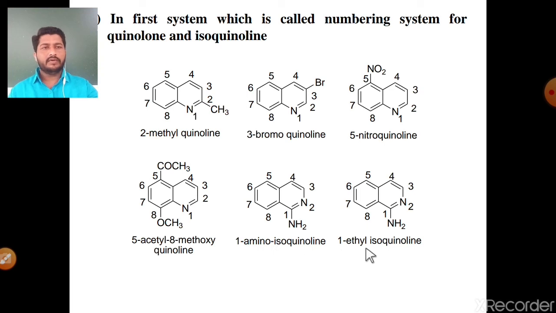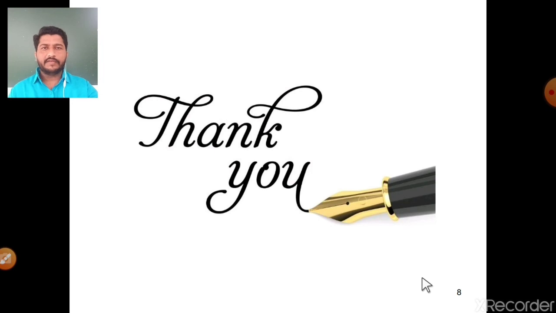It is the same with 1-ethyl. There is an ethyl substituent, not an amino substituent, so the same 1-ethylisoquinoline molecule. This is the first method for IUPAC nomenclature of quinoline and isoquinoline. Thank you very much.